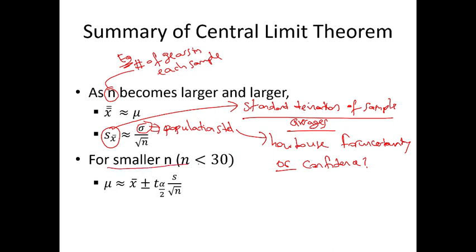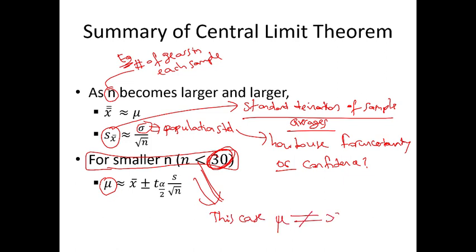If we have a smaller n, with n less than 30, the population mu is not exactly the same as the grand average, but you can again find the population average by x bar plus or minus t alpha by 2, times s divided by the square root of n.